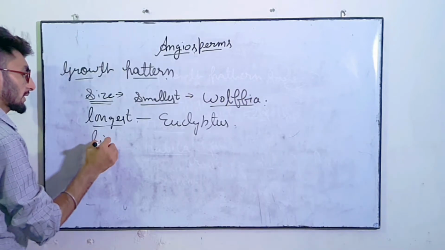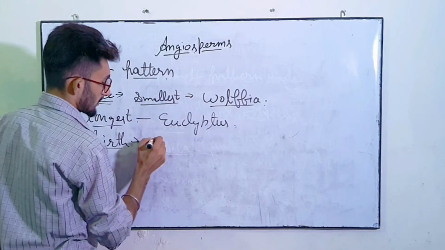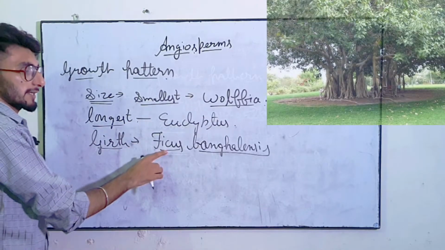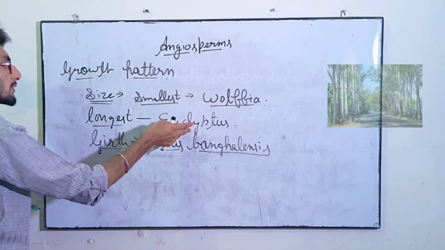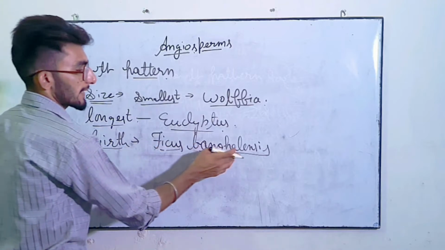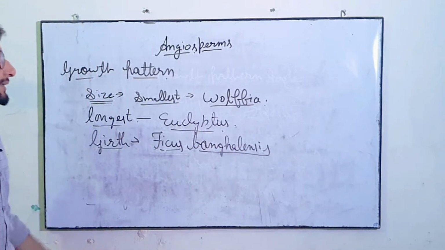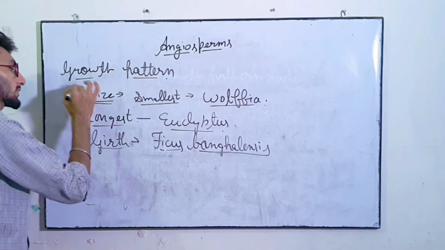Third pattern is about girth. The largest plant by girth is Ficus bengalensis. So the smallest is Wolffia, the longest is Eucalyptus, and girth-wise Ficus bengalensis is the largest plant in angiosperm. Clear? So this is the growth pattern according to the size.